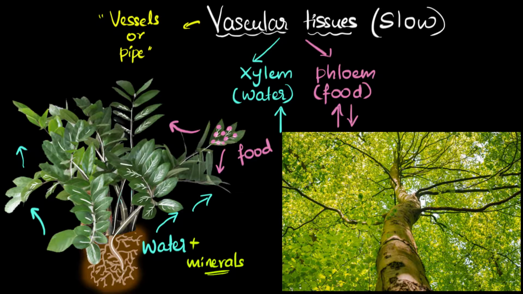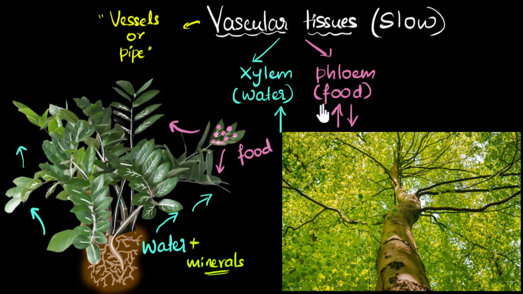Anyways, that's it for this video. So let's quickly summarize. What did we learn in the video? We saw that plants have developed a piping system to transport food and water, which we call the vascular tissues. We have two different ones. One to transport water, unidirectional transport called xylem, and one to transport food in both directions, bidirectional, called phloem.